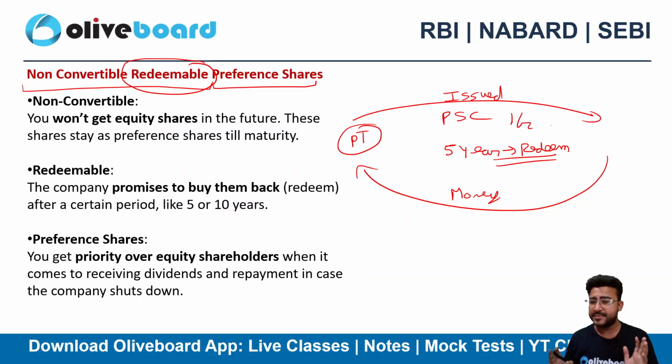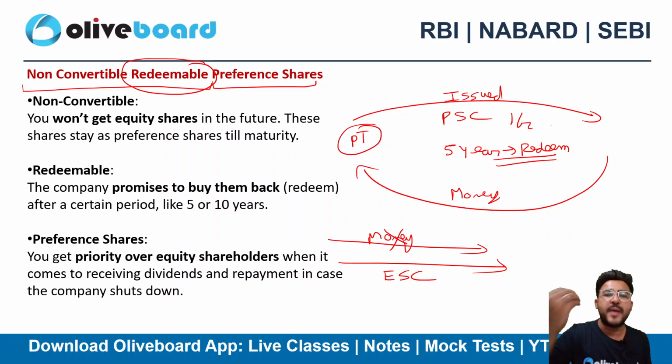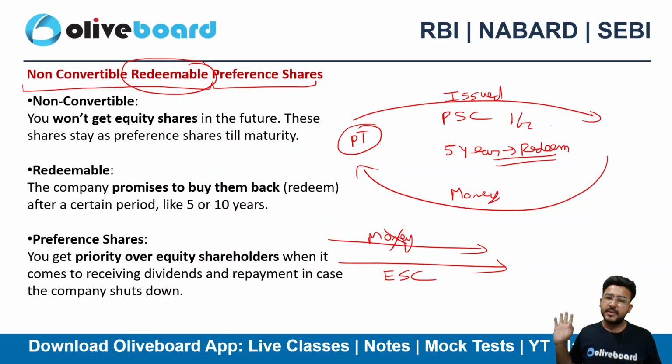Now sometimes these preference shares are also convertible. What do you mean by convertible? Instead of paying you back the money, I won't be paying you money, instead I'll pay equity share capital. So what I can do here is, I won't be paying you back your 1 crore rupees. However, I'll pay you 1 crore worth equity share capital in my company. That's called convertible preference share.